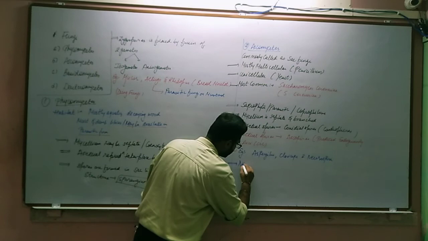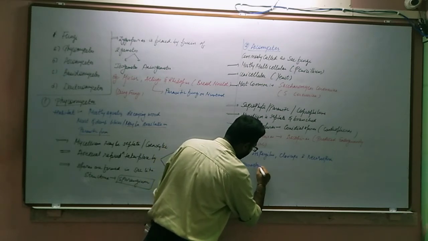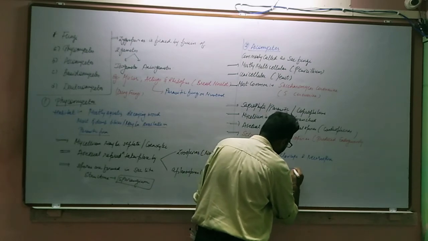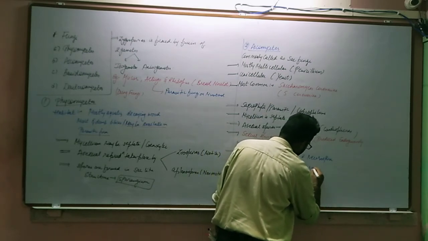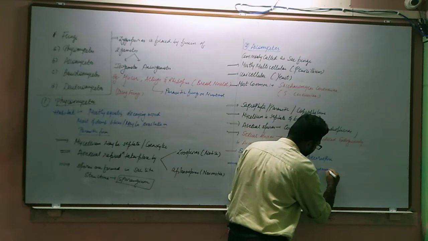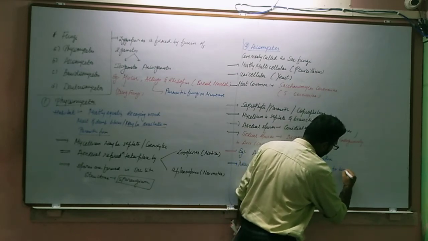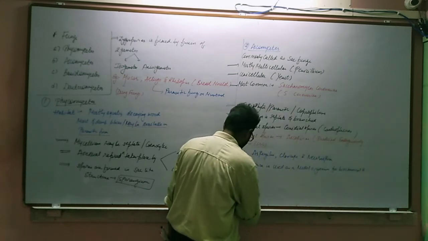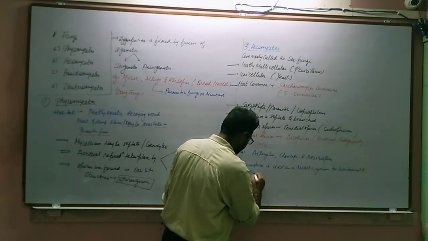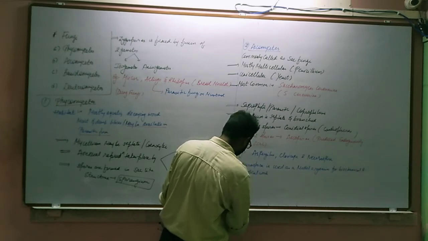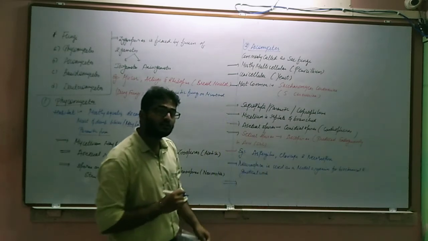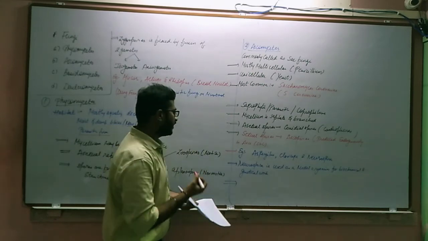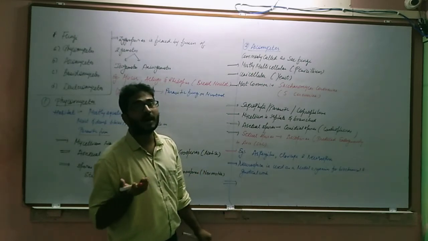So Neurospora is used as a model organism for biochemical and genetical work. And the most common example that I can give you regarding Neurospora crassa is the one gene, one enzyme hypothesis.